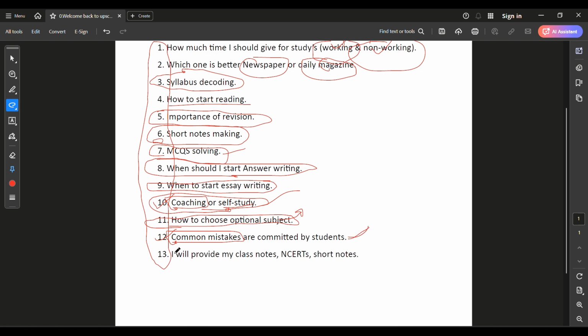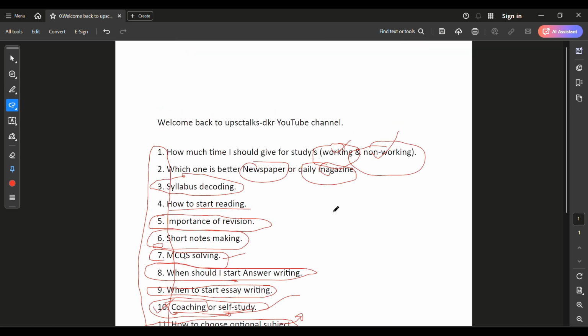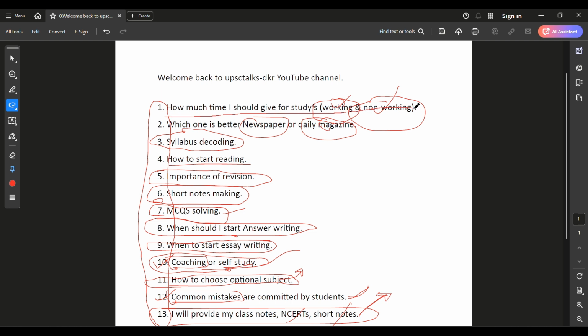Okay, and at last I will provide my class notes and NCERT and short notes, so that it will be useful for you guys to keep as an example for your notes. Okay, let us take each topic. First we can take how much time should I give for study.